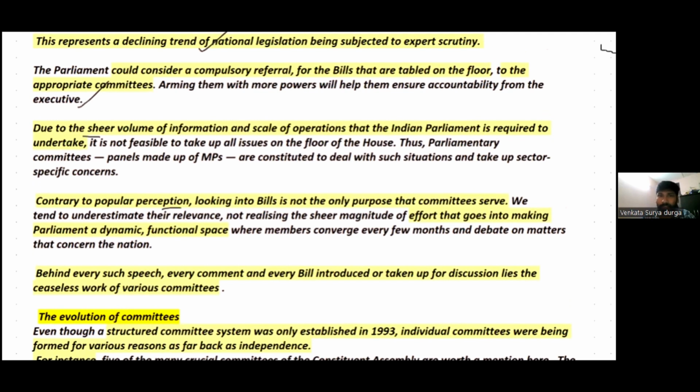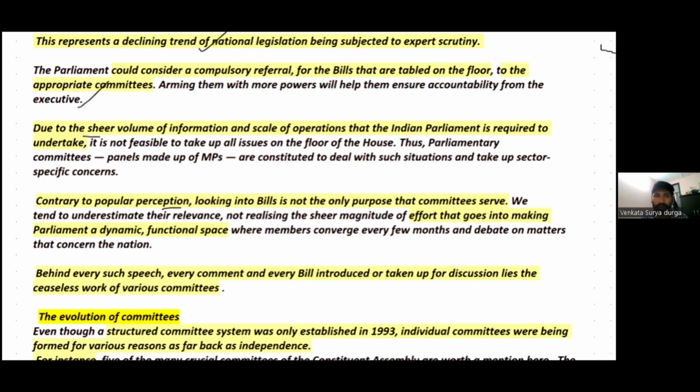So therefore, there is a popular perception that looking into the bills is the only purpose of these committees. Bills are introduced in the House, and then the bills are referred to the parliamentary committees. So the perception is that looking into the bills is the only responsibility or role of the parliamentary committees.